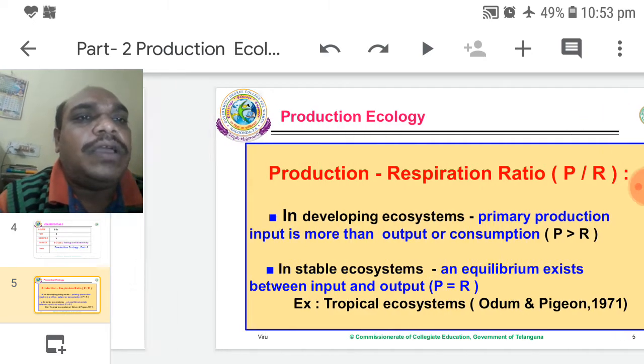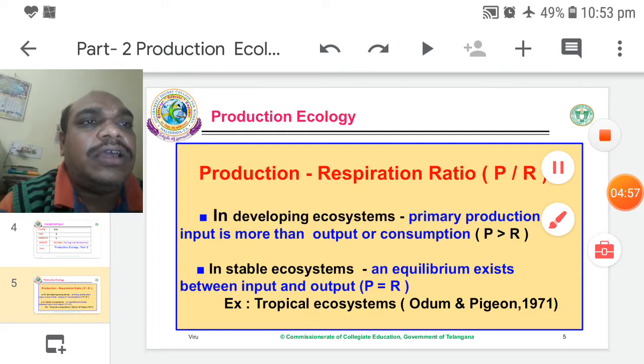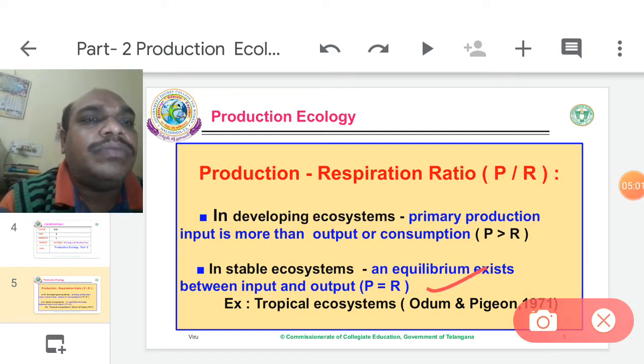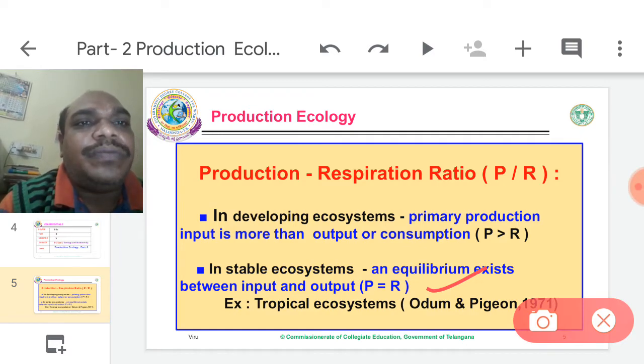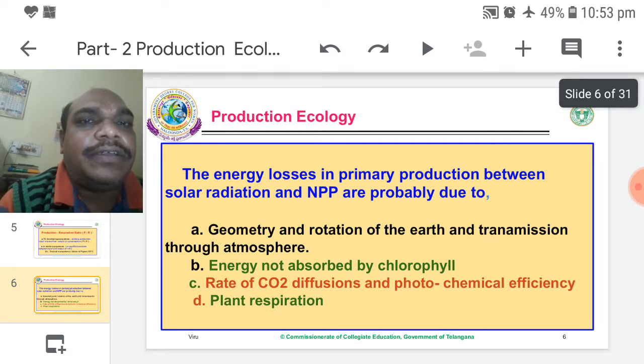Example, tropical ecosystem. Naturally it cannot occur, but in one experiment Odum suggested that almost such a type of ecosystem is visible in a tropical ecosystem. Tropical ecosystems are seen at the equator line on the Earth.